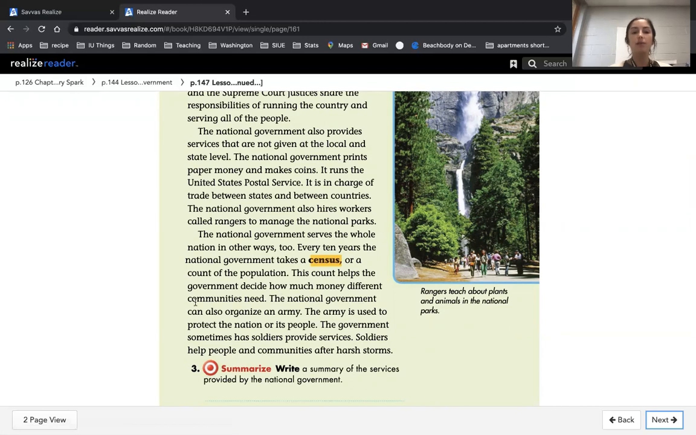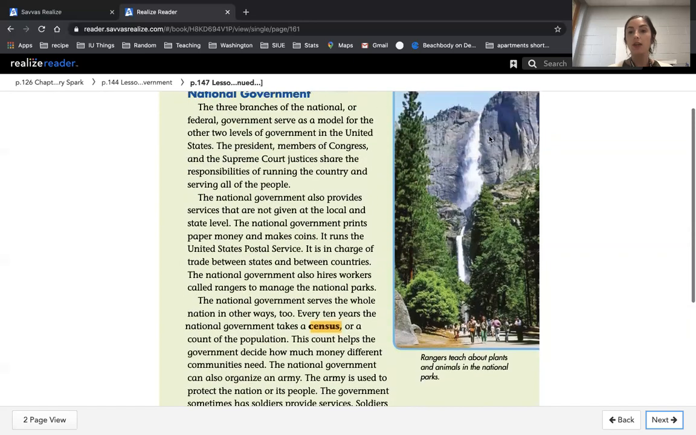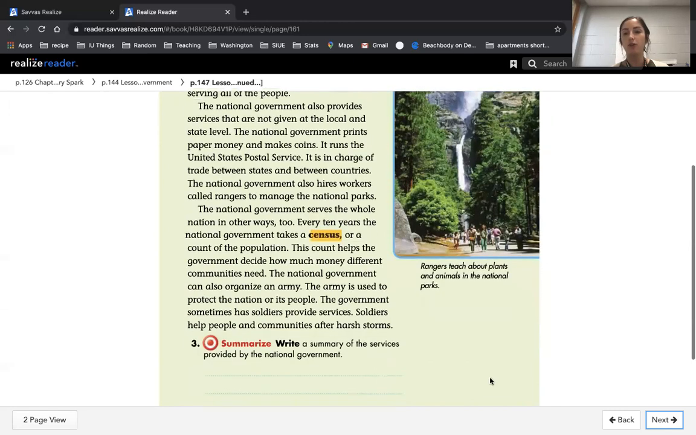The national government can also organize an army. The army is used to protect the nation or its people. The government sometimes has soldiers provide services. Soldiers help people and communities after harsh storms. So it says picture here. Rangers teach about plants and animals in the national parks.